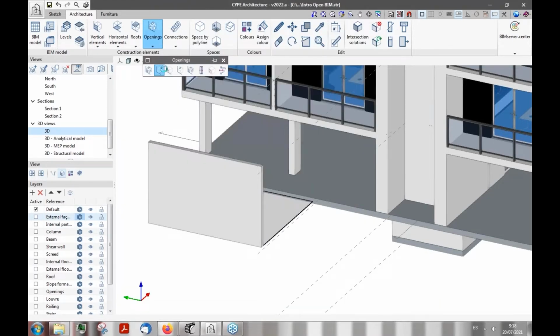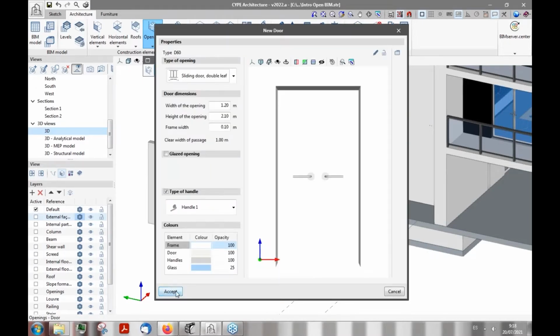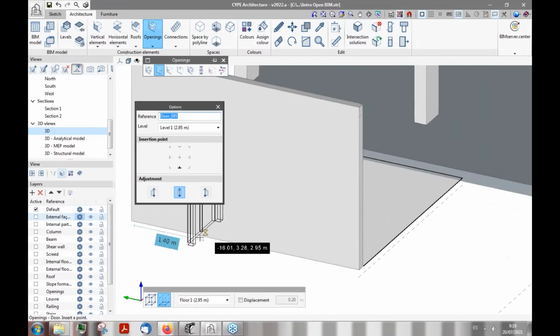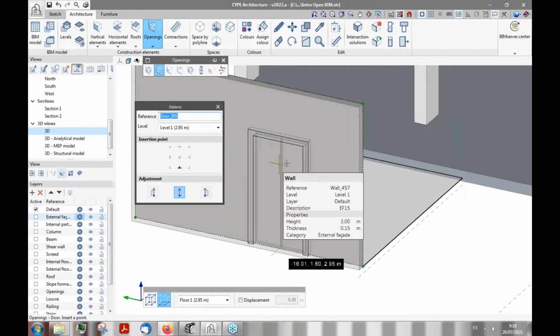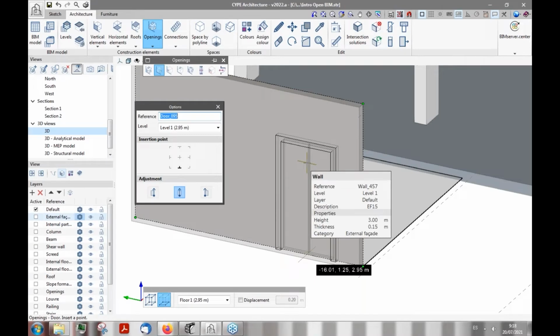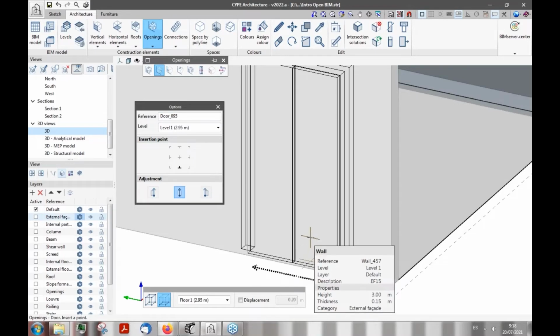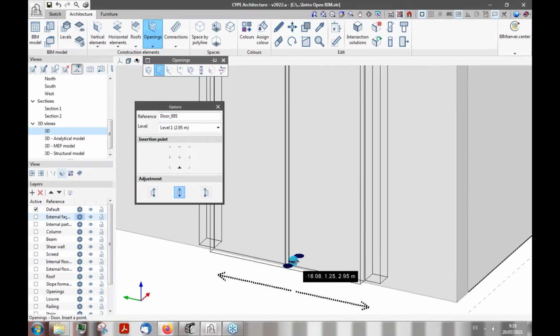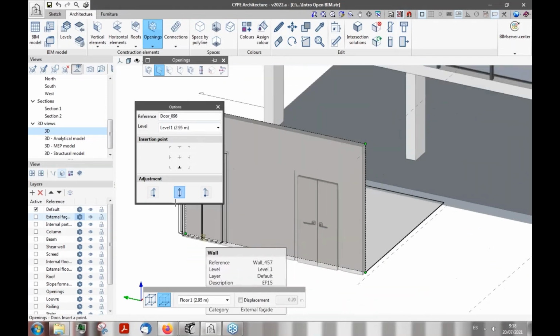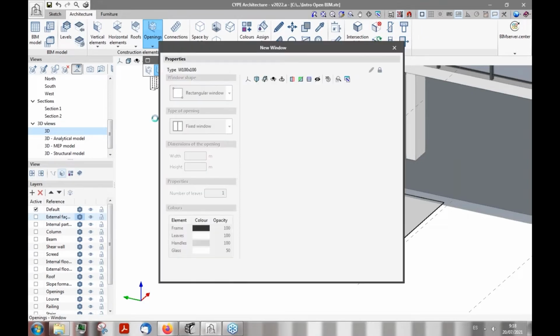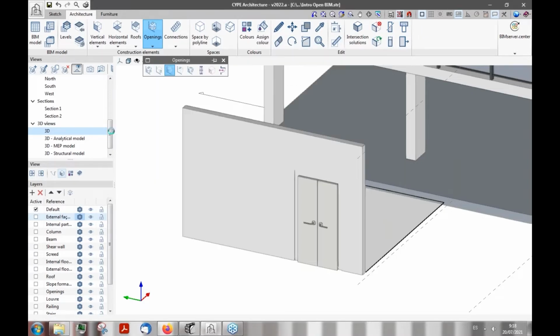Now, let's continue with the introduction. And as you can see, we can work both with 3D views and 2D views. So in this case, I'm going to show you how a 3D view could work with the introduction. As you can see here, it automatically detects that we're working with a wall. And once we have our introduction point set, we set where it is going to be introduced inside the wall. And the same thing applies, for example, with openings, windows, and so on. We can also do the same thing in one of the different views that we have defined here on the left side of our panel.